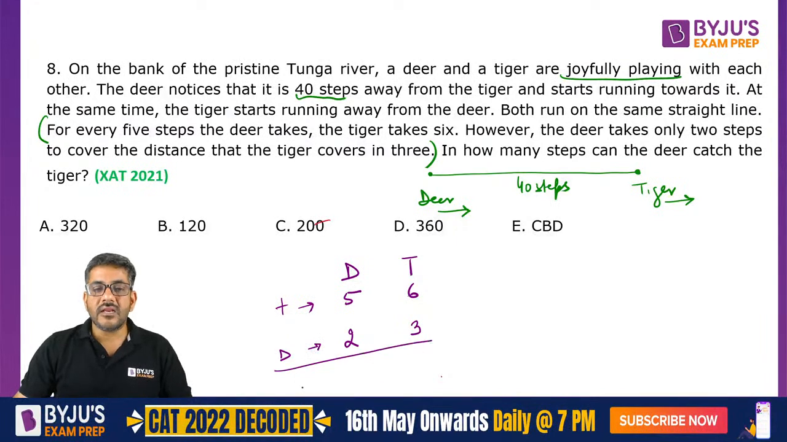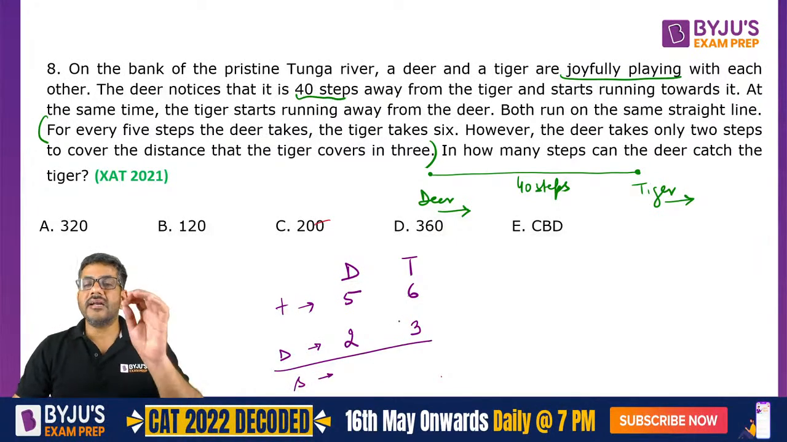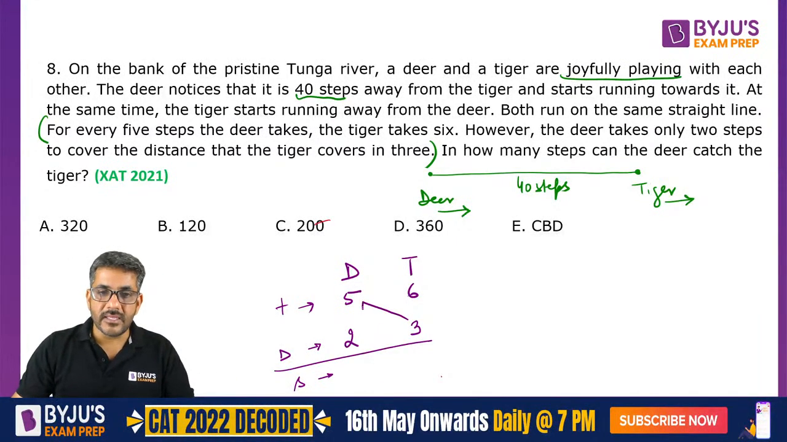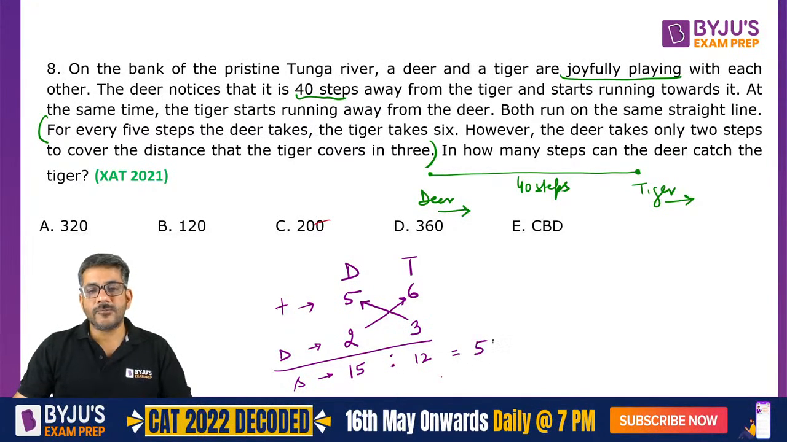So what will be the ratio of their speeds? The direct method is you cross multiply them. 5 into 3 is equal to 15. 2 into 6 is equal to 12. So the ratio of their speeds is 15 is to 12, or you can also say 5 is to 4.